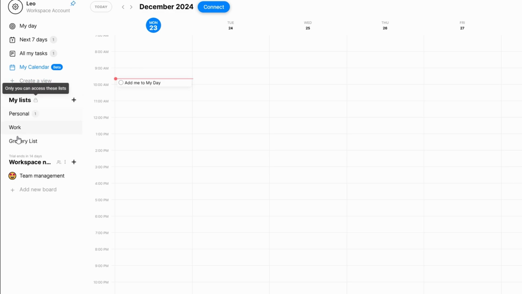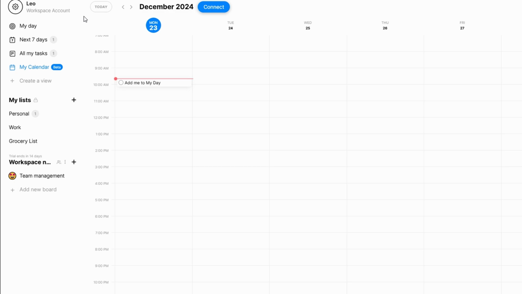Take a few minutes to click around and get familiar with these features. The interface is intuitive, so you'll feel comfortable in no time. Trust me, once you start organizing tasks into lists and setting reminders, you'll wonder how you managed without it. Creating tasks in Any.Do is quick and easy, making it a great tool to help you stay organized. Here's how to do it.